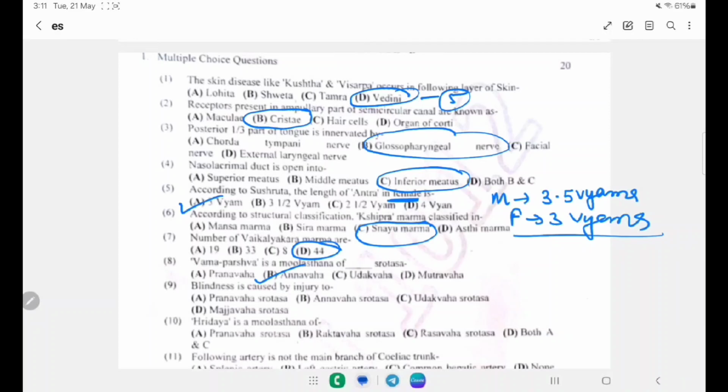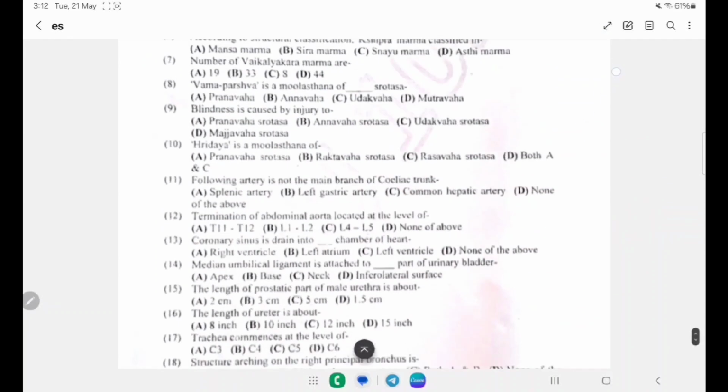Next, blindness is caused due to injury of Pranavaha srotas, Annavaha srotas, Udakavaha srotas, Majjavaha srotas. Right answer is the Majjavaha srotas. Hridaya is the mula sthana of A. Pranavaha srotas, Raktavaha srotas, Rasavaha srotas, both A and C. It is having the Pranavaha srotas and Rasavaha srotas also. Right answer is both A and C.